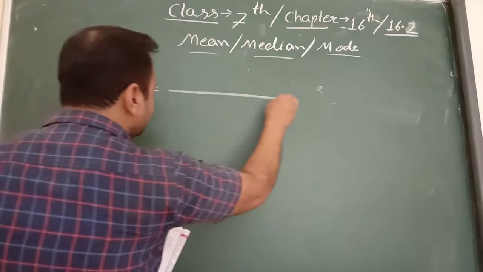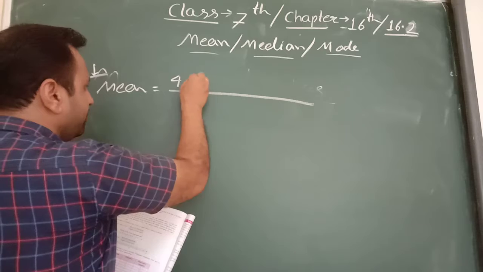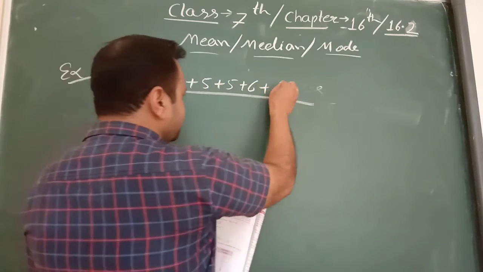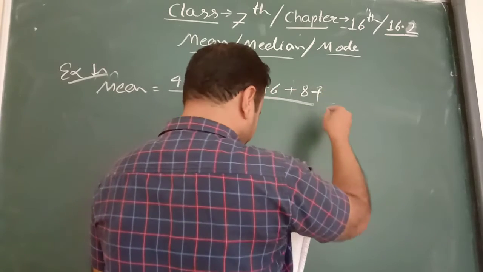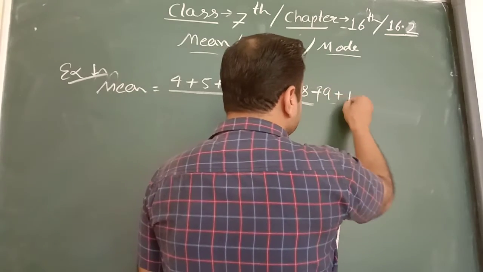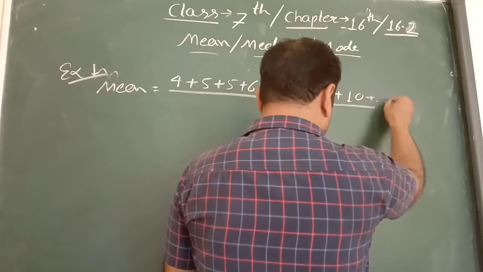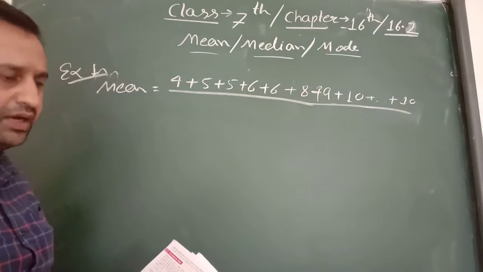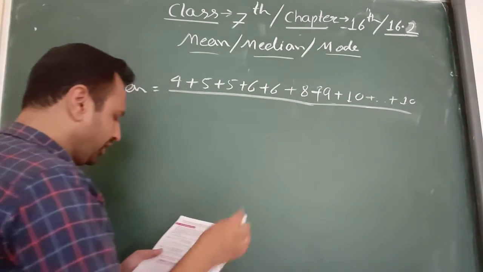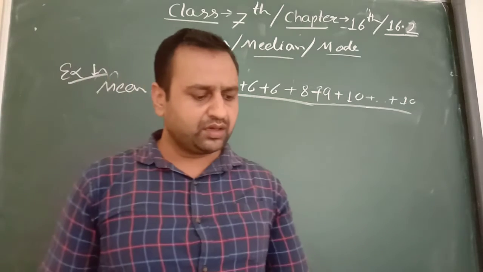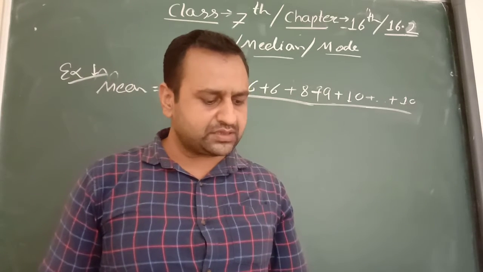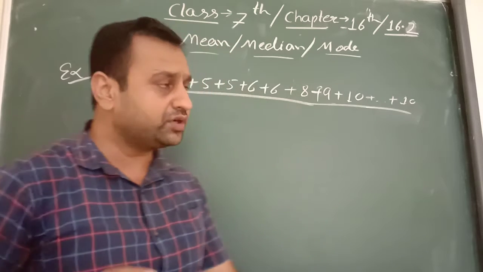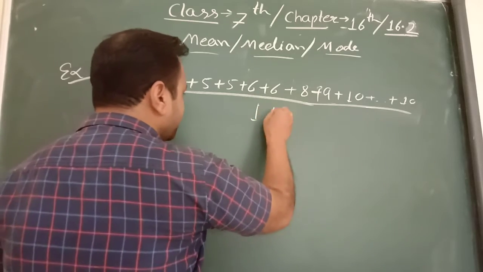So mean is equal to the sum of the observations: 4 plus 5 plus 5 plus 6 plus 6 plus 8 plus 9 plus 10 and so on. The addition of the given numbers goes upon their counting. Their counting is 1 2 3 4 5 6 7 8 9 10 11 12 13 14. The counting is 14, so we write 14.